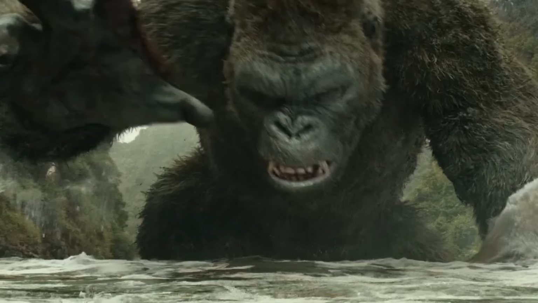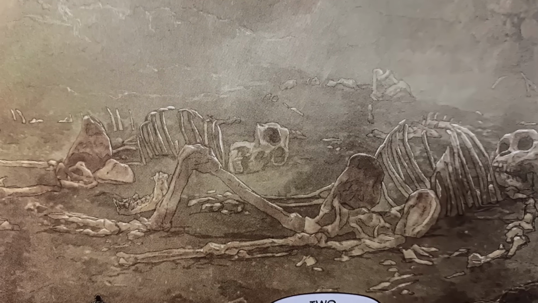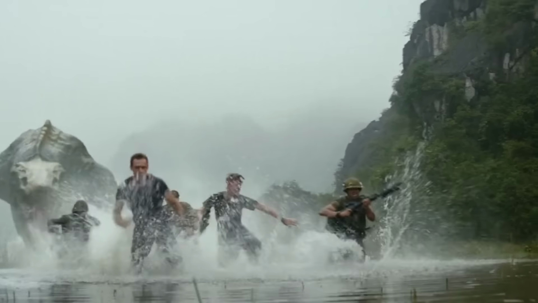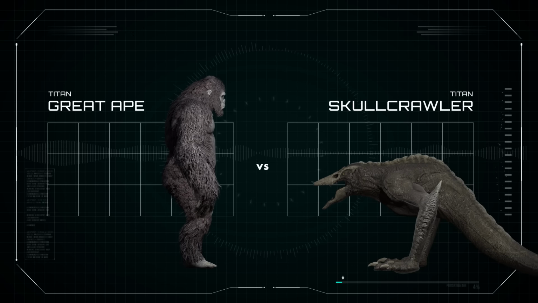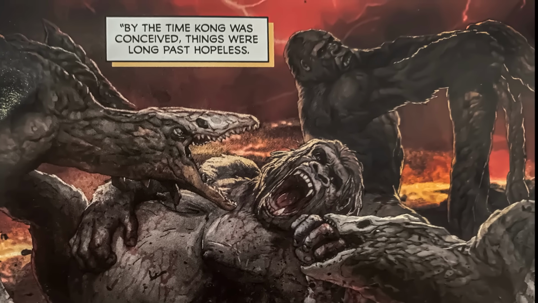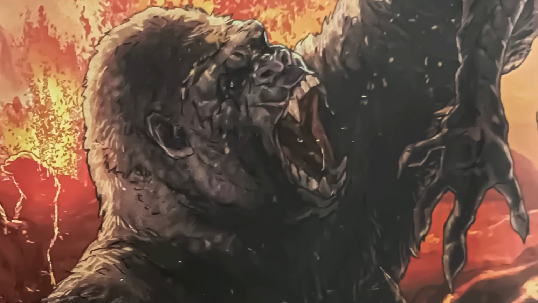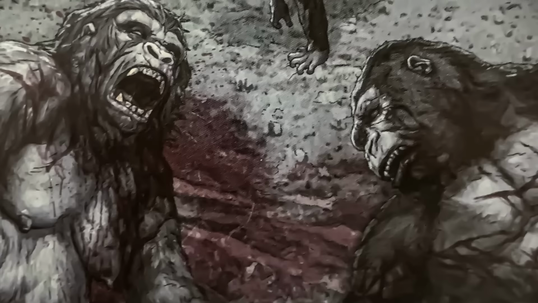Stress was likely the larger factor here. It is a well-known fact that these apes shared this island with the Skullcrawlers, vicious, relentless predators that when not sleeping were always hunting. The rivalry between these two species reached a point where they began killing each other in large numbers. This was perhaps the biggest stressor that limited the growth of these apes. Eventually, this conflict was rendered down to a last stand where many apes, including Kong's parents, were killed.